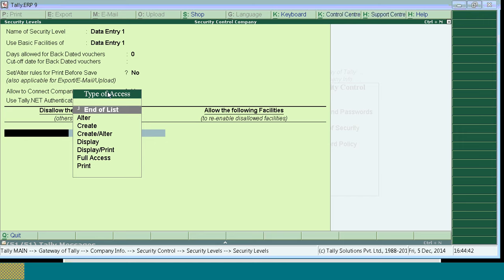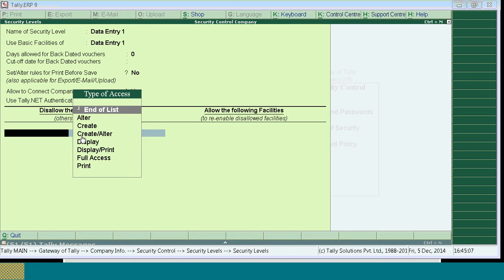So now, for data entry 1, we will assign a permission. The permission for data entry 1 is that you can pass the transaction and alter the transaction only for the current date, and for previous dates you should not do it.